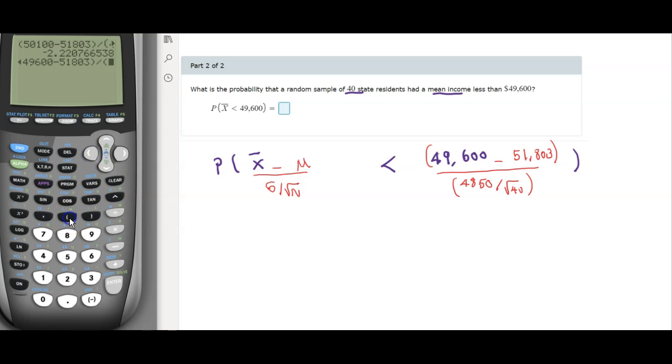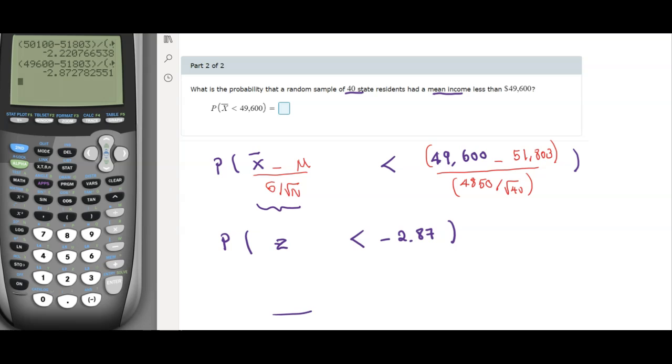So parentheses and then 4850 divided by square root, second squares, and 40. Exit the square root, close the parentheses, enter, and this is going to be the probability. So this became a Z less than minus 2.872, so 2.87 to 2 decimal places.